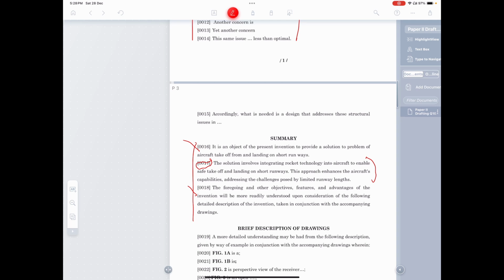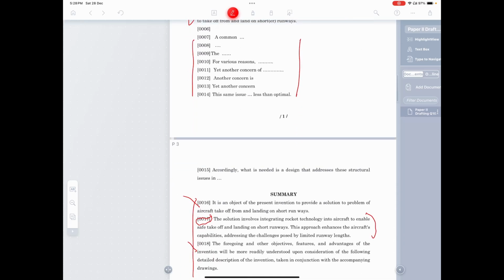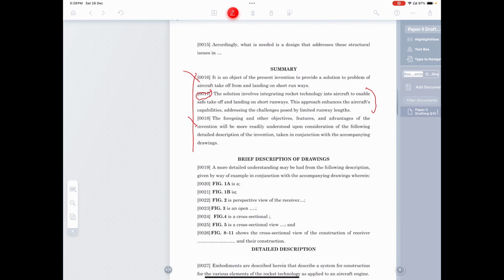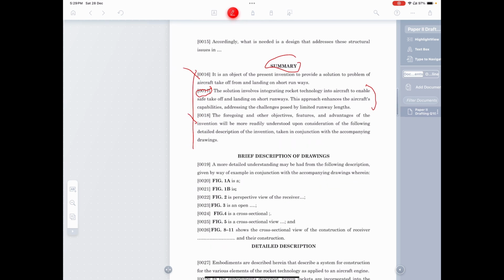But what you must do while drafting the specification is you must not delete what has been given to you. So whatever has been given to you in the question, or given to you by the client when you are actually drafting, make sure you do not delete. Add on to it. Because tomorrow what happens is that what you delete turns out to be what the invention was, and you don't want to take that blame. So this section is there. Obviously, you haven't drafted this, but what you have done is just put in the headings of this section. There are no drawings over here, but